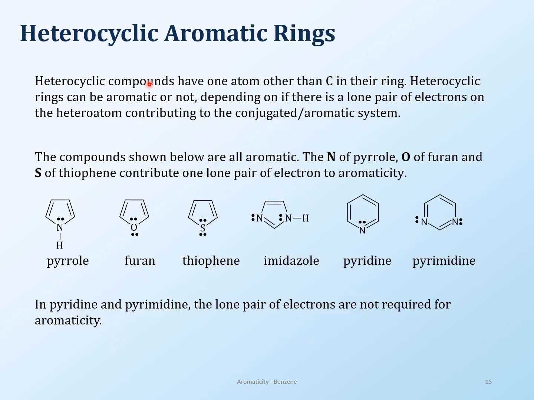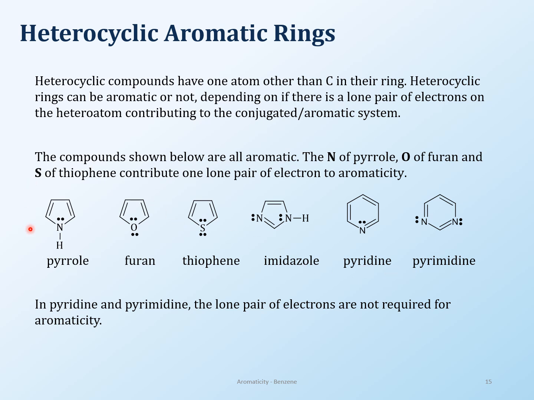Then there are also heterocyclic rings that can be aromatic. In heterocyclic rings, you have one heteroatom, something other than carbon, in the ring. Here is nitrogen, this is pyrrole; here is oxygen, that's called furan. If you have sulfur, it's thiophene, and so on and so forth. So I have all these kinds of heterocyclic rings.